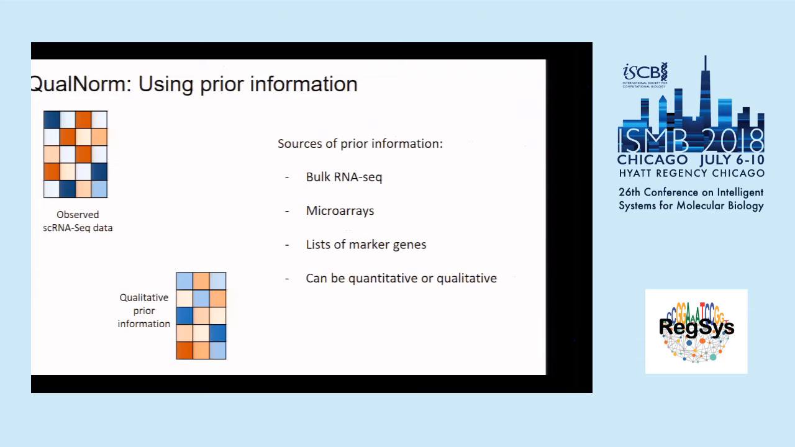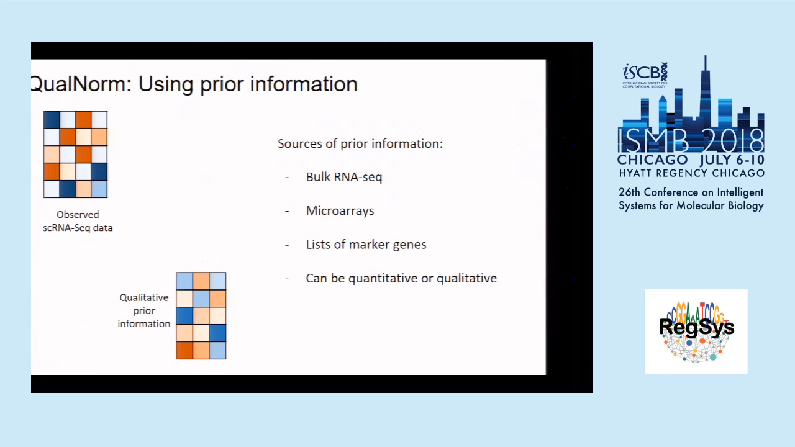One of the advantages of UNCURL is that it can use prior knowledge to improve inference. We can use prior knowledge in many forms, as listed on the right here. We can use gene expression information, such as from bulk RNA-seq data or microarrays, or qualitative information, such as lists of marker genes. One problem with using these kinds of information is assay incompatibility. For example, with bulk RNA-seq or microarrays, the distribution of the genes could be very different from the distribution in single-cell RNA-seq. And that's also a problem for qualitative data.